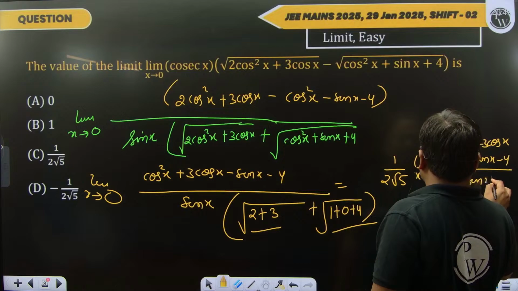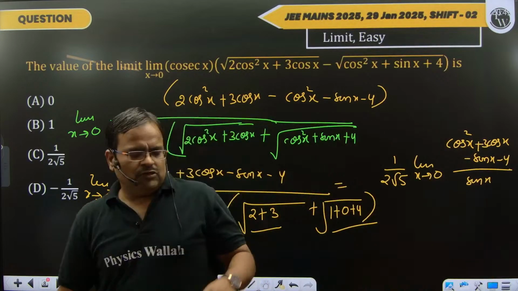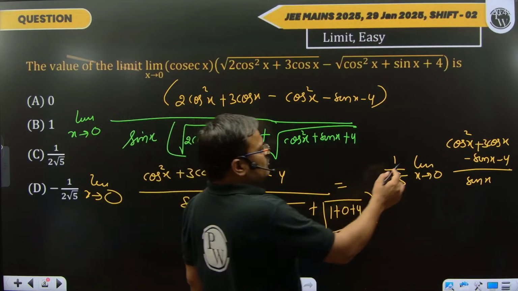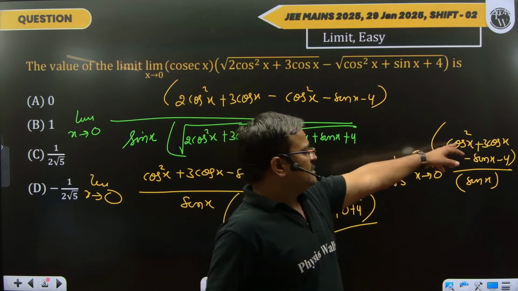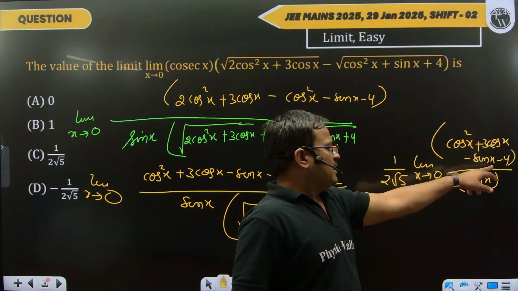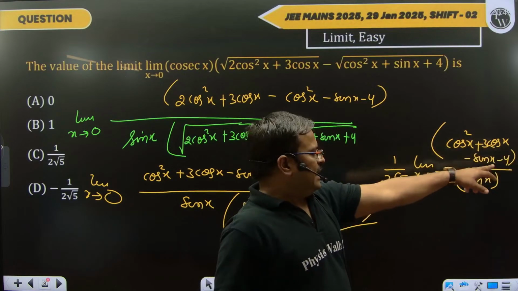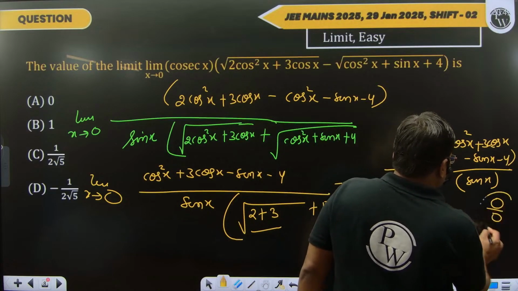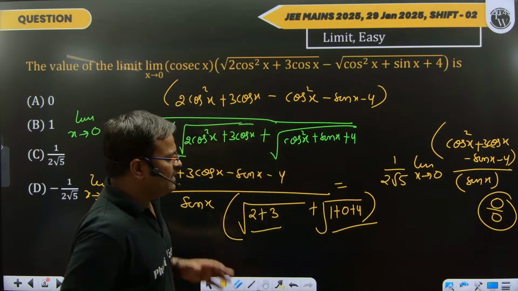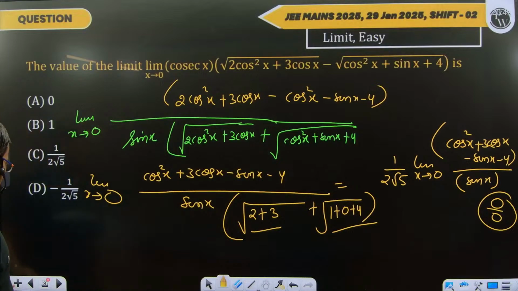Now just see, beta, here the 0 by 0 form is given, because if you take the value of x as 0, then this is 1, this is 3, 3 plus 1 is 4, and 4 minus 4 is 0, and sin 0 is 0. So ultimately this is the form of 0 by 0. So you just take the L'Hospital rule, and it is very easy to get the limit.